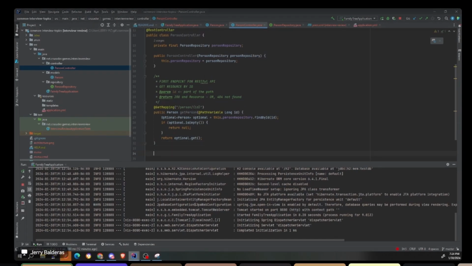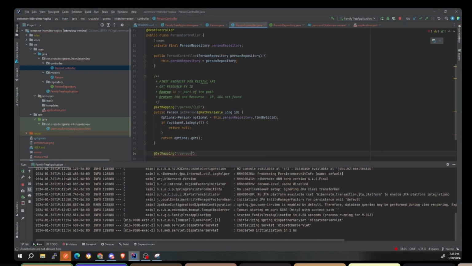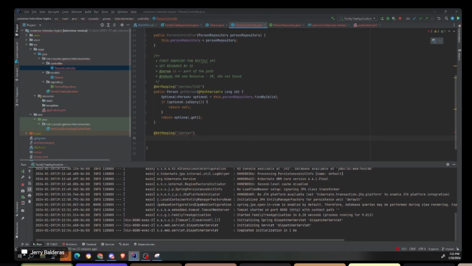So now that we have the first one right here, the next one that you're going to have is GetMapping. Or can you guys help me? What do you think the next one is? Anybody? Get all, yeah, do get all. Good job. So get all is basically just the resource name itself.